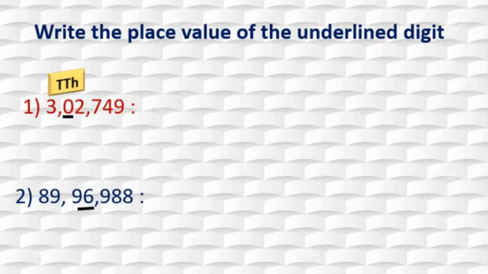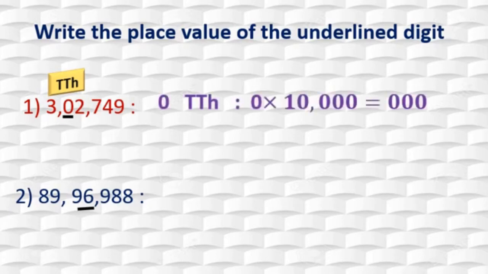Correct? Now what we will do? We will multiply the digit by 10,000. At that time we will get the place value of that digit. Here 0 is in 10,000's place, so we multiplied 0 by 10,000. Nothing but 0 is the answer, because you know that when we multiply any number by 0, the answer is 0. Isn't it? Remember this: when we multiply any number by 0, the answer is always 0.